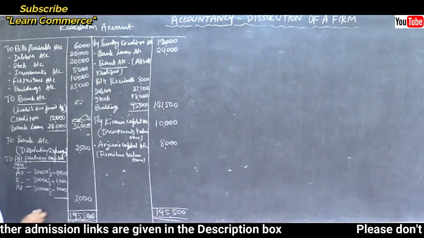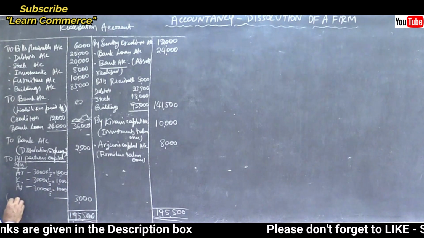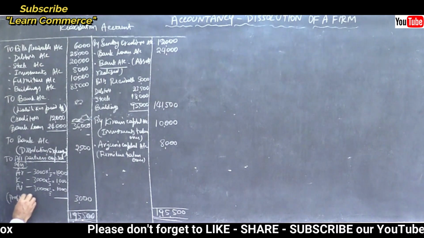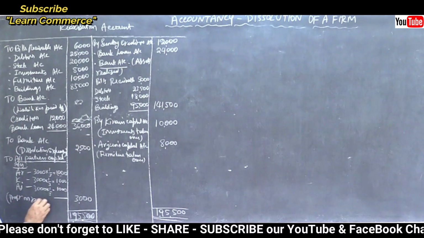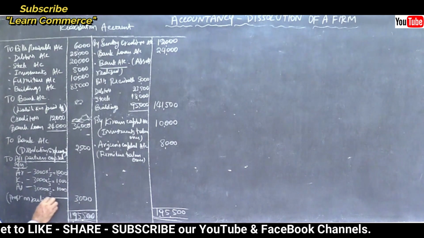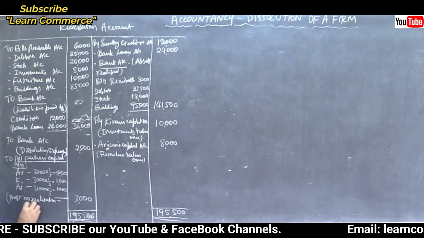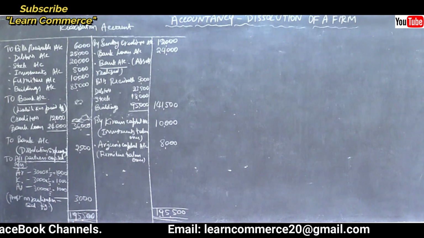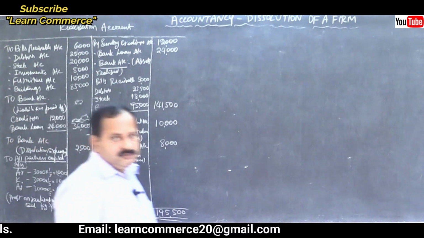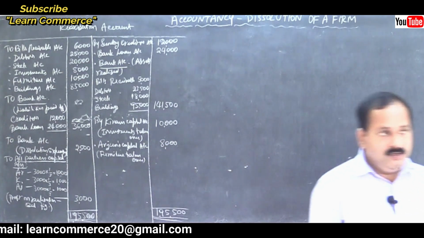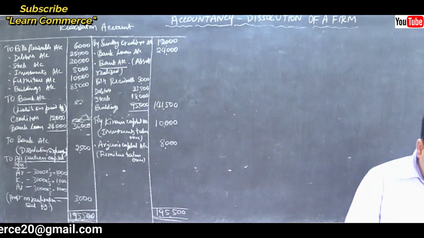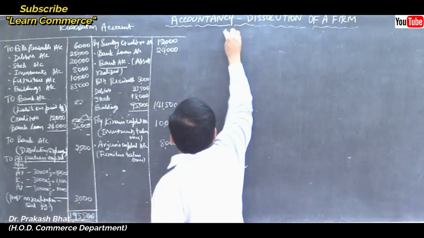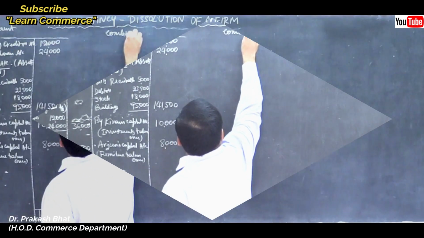That's all. Right here, profit on realization, balancing figure. Your realization account is done. Now let us move on to the other part, that is combined capital accounts of partners.